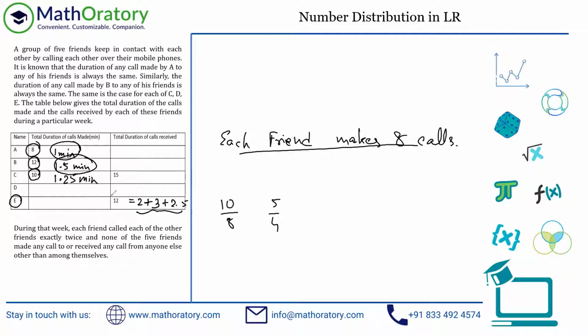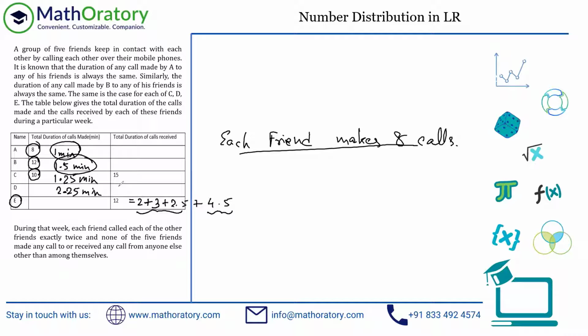So effectively what it means is from D, E should have received a total of 4.5 minutes of calls. D has made 2 calls, right? So D has made a couple of calls, which is adding up to a total of 4.5 minutes, implying that each call of D is 2.25 minutes in duration, just half of 4.5.